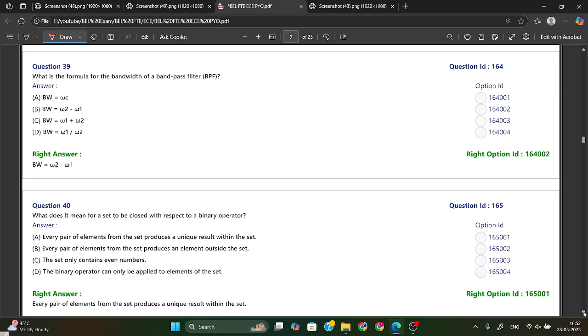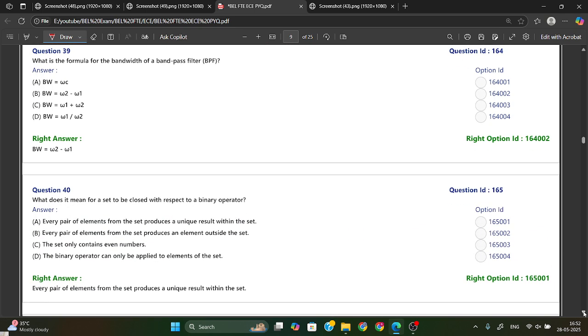What is the formula for the bandwidth of a band pass filter? Okay, band pass filter. So we have different kinds of filters, like low pass filter, high pass filter, band pass filter, and band stop filter. We'll see the bandwidth of every one, first the low pass filter.